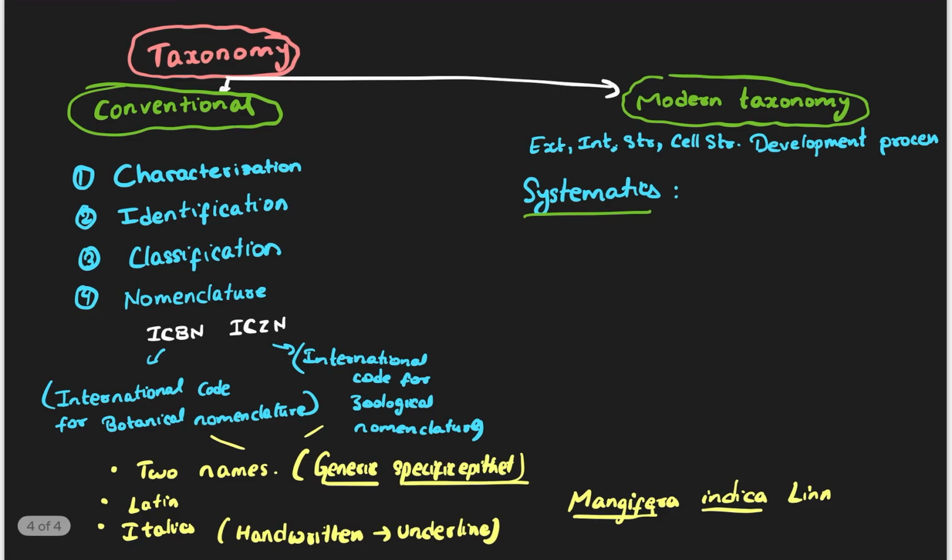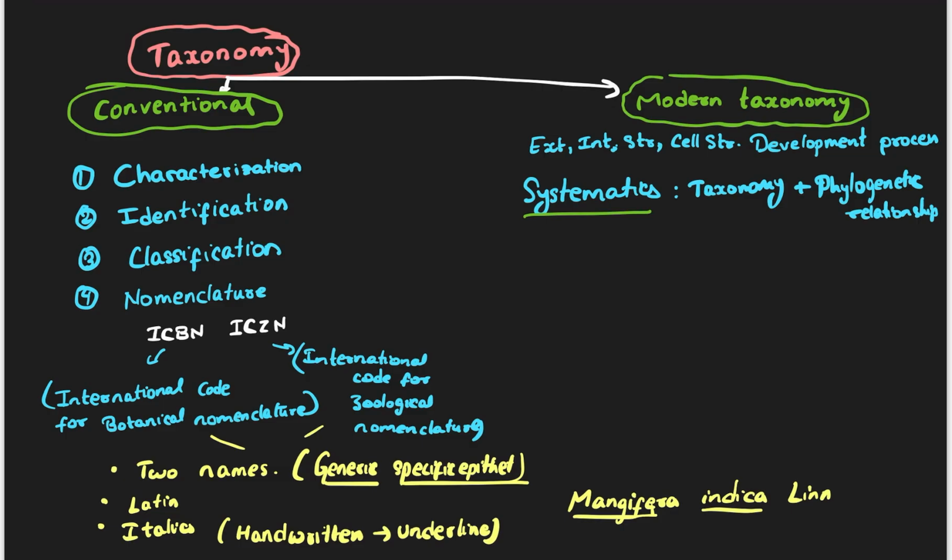Until now we spoke about taxonomy, but along with taxonomy we include the phylogenetic relationship. What is phylogenetic? Phylogenetic means evolutionary relationship.